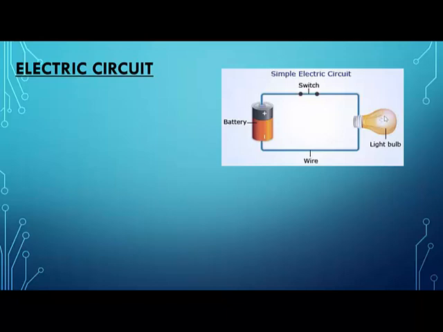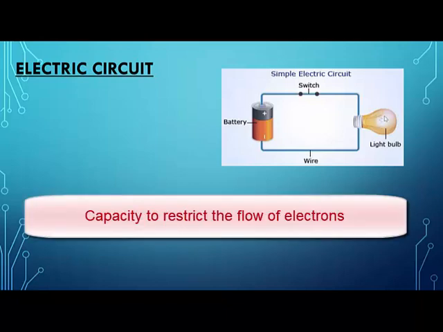So resistance is basically the capacity to restrict the flow of electrons. So you are a small electron, you're trying to reach school, but someone stops you. So he is the resistance, you are the electron. It is something like that.